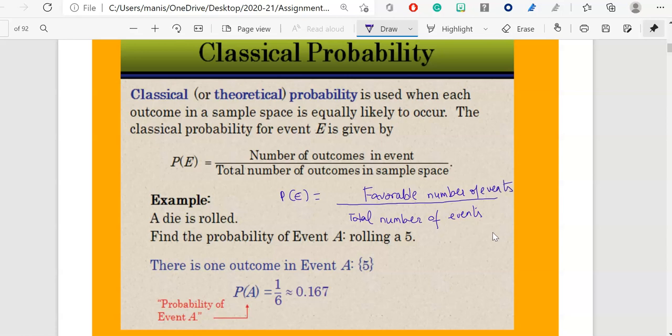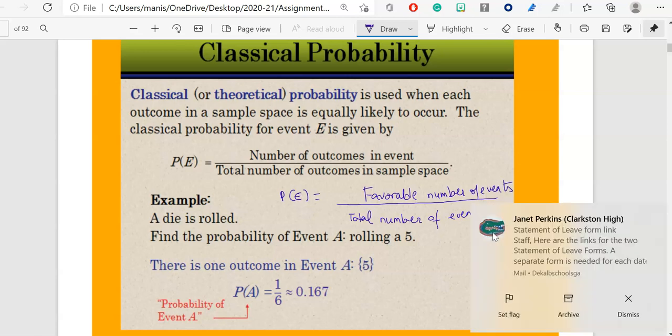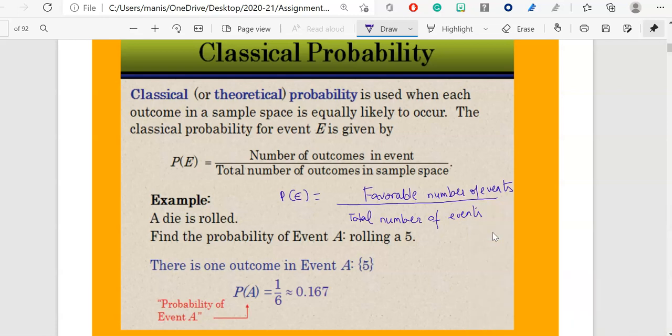In the example, a die is rolled. Find the probability of event A, rolling a five. First of all, how many faces are in a die? There are six: one, two, three, four, five, six. Favorable number of events.